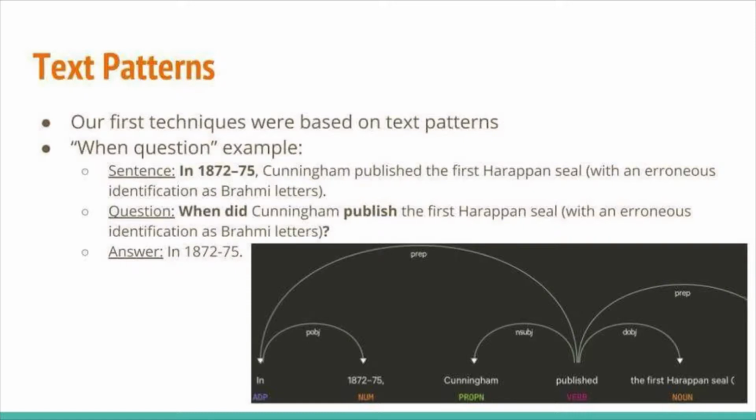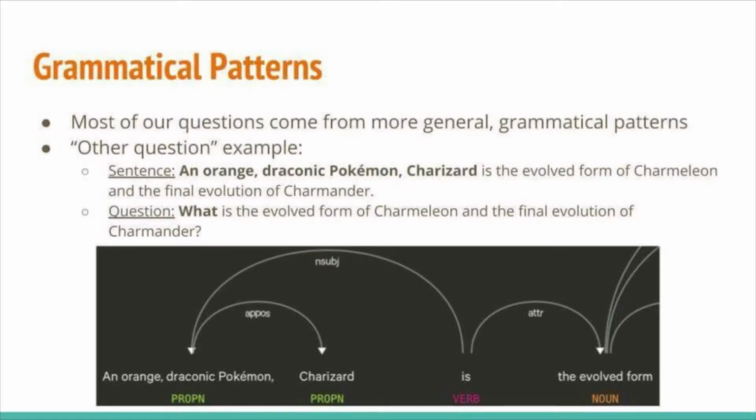We also reconjugated in's parent verb to be infinitive, along with the other verbs connected to by a coordinating conjunction. Finally, we replace the final punctuation with a question mark. Using similar techniques, we generate lifespan, who, and where questions. We developed 2 additional techniques which generated questions based on grammatical patterns instead of simple textual patterns.